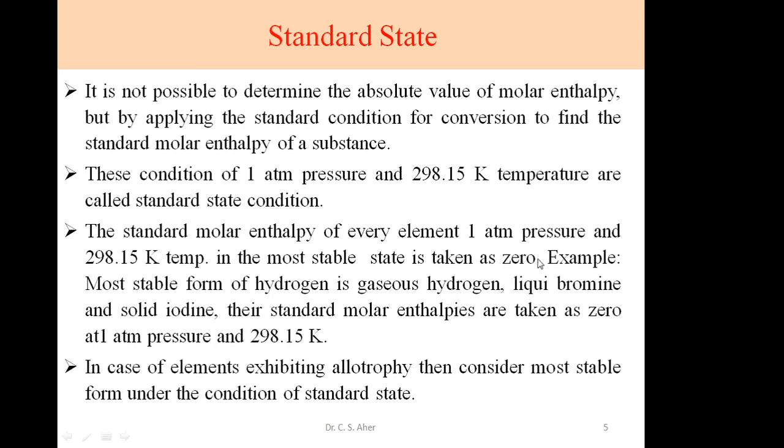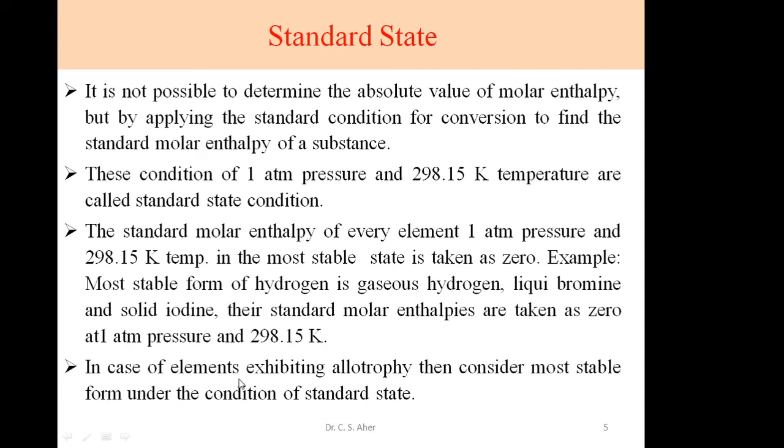For example, the most stable state of hydrogen is the gaseous state, of bromine is the liquid state, and of iodine is the solid state, and their standard molar enthalpies are taken as 0 at 1 atmospheric pressure and 298.15 Kelvin.